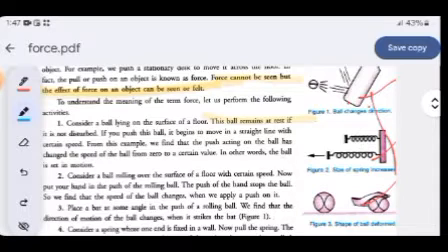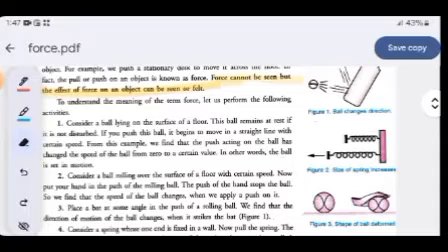So this is a very easy example. This is a ball lying on the floor and suppose you are hitting it with the bat. This means that it will only move when some force is exerted. So this is very easy to understand.